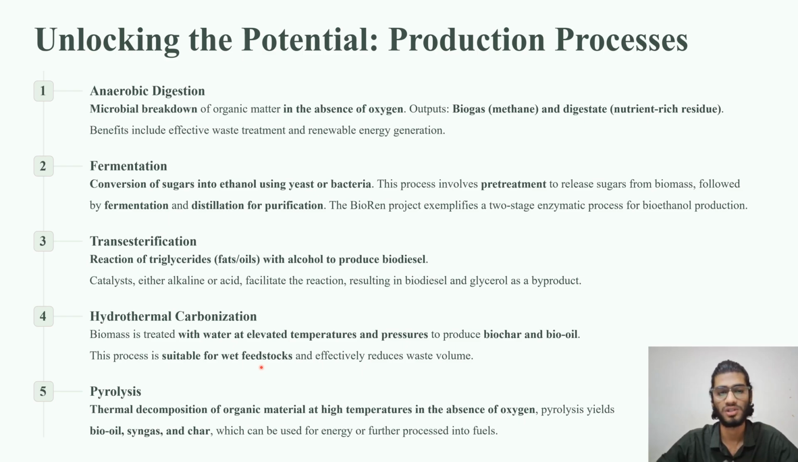The next process is pyrolysis, which is a thermal decomposition of organic material. Organic waste will be treated at high temperature in the absence of oxygen. Remember that in the pyrolysis process, this leads to the production of bio-oil, syngas, and char. These can all be used as a source of energy and further processed into any kind of fuels.